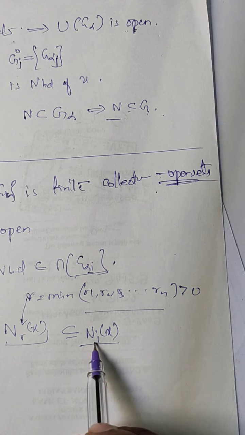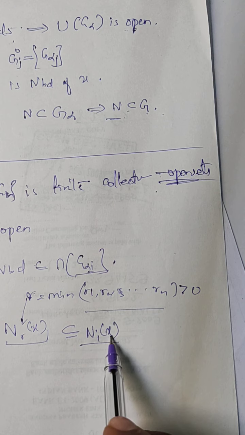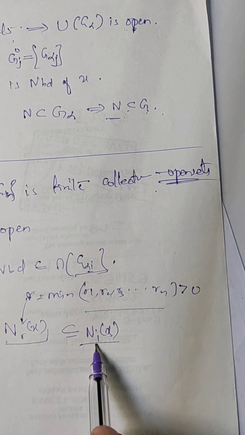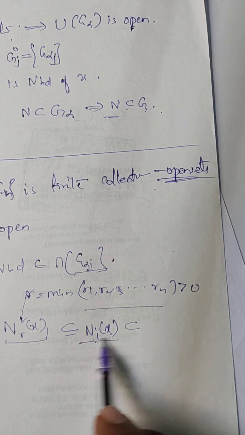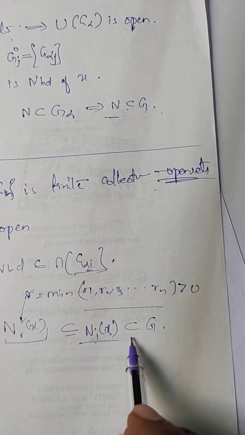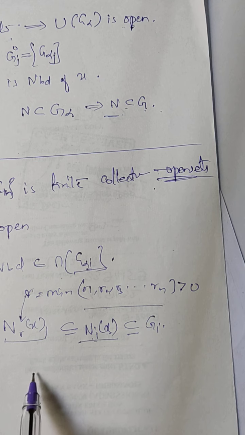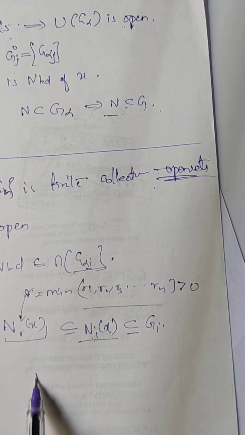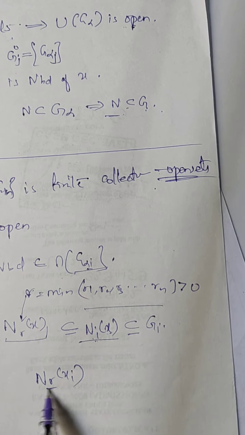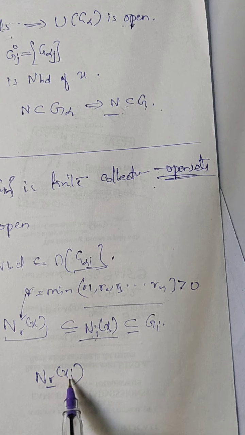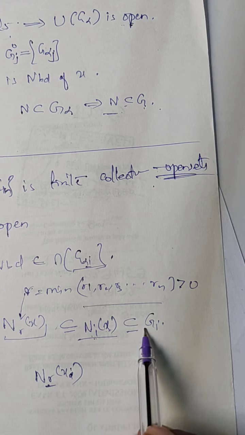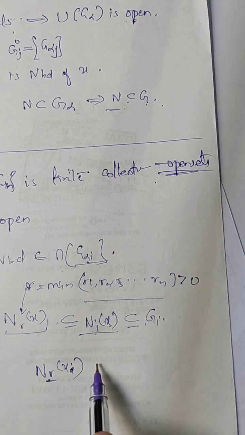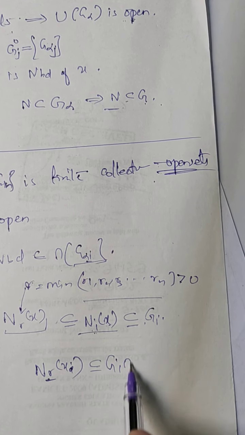N_i(x) means all the neighborhoods of x with i indexes, and then we know that this all is a subset of the G_i's. Now from this, the N_r(x) with the minimum r of all the neighborhoods of the G_i will be contained in all the G_i's.